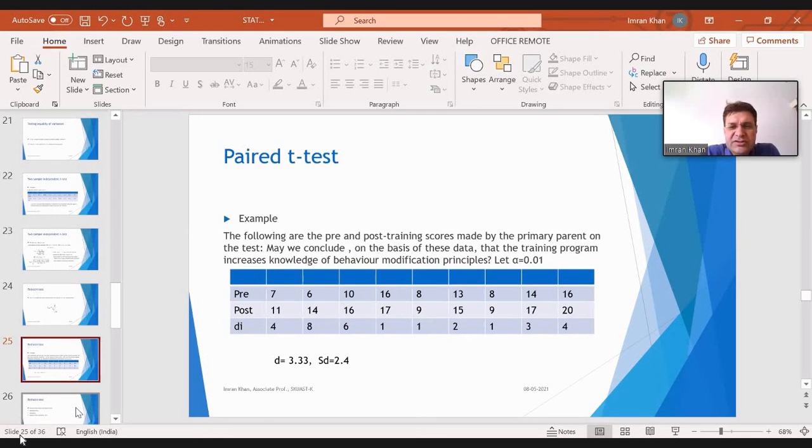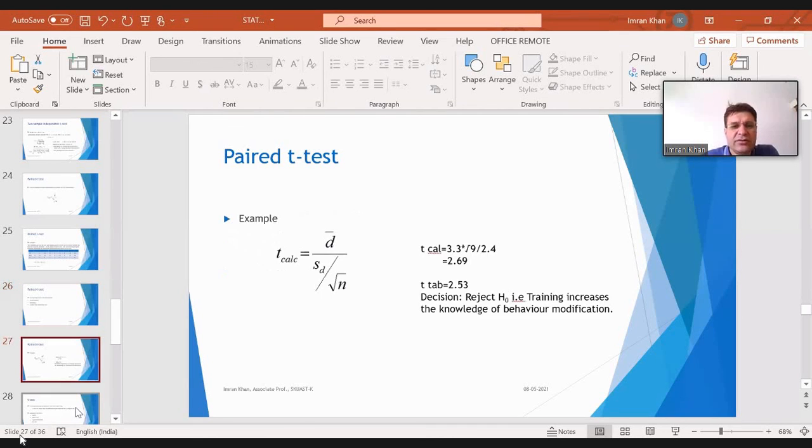And for this row, that is 4, 8, 6, 1, 1, 2, 1, 3, 4, you will calculate the mean. So that will be your D bar. Similarly, you will calculate the standard deviation for this Di row. So once you have these two items, D bar and SD, you place them in that formula.